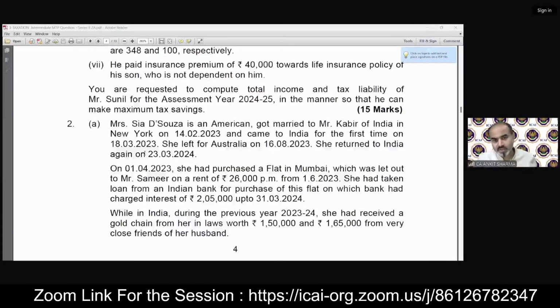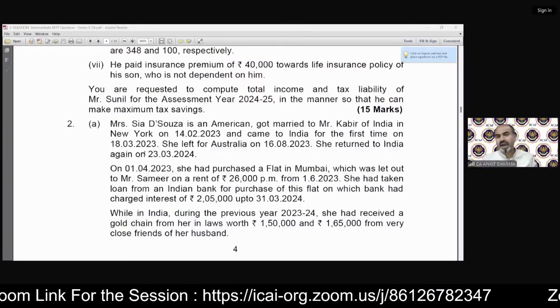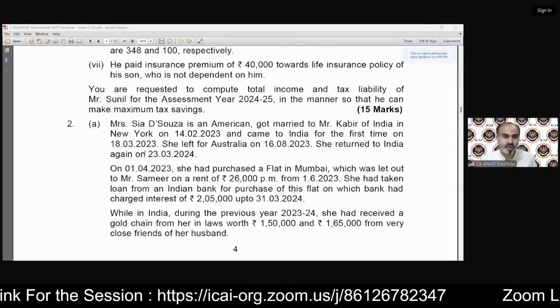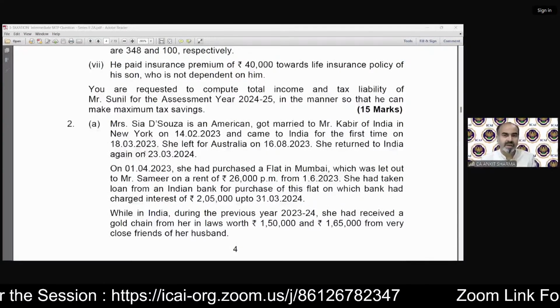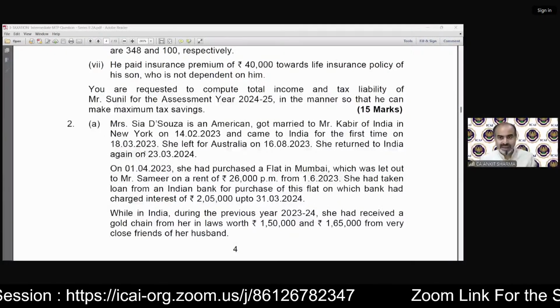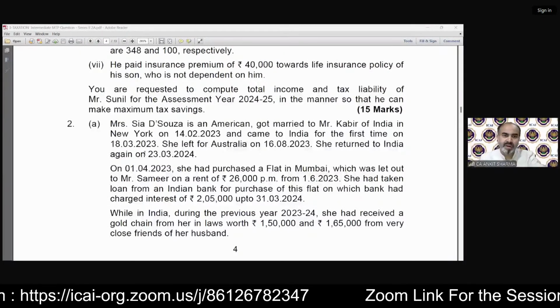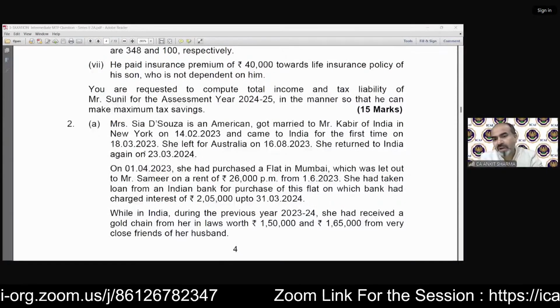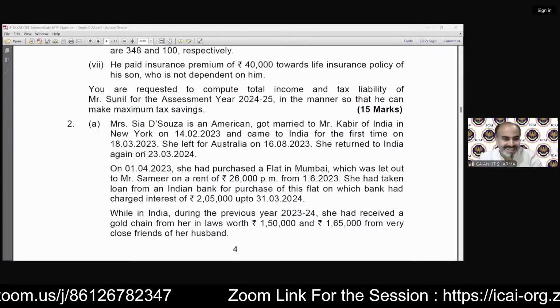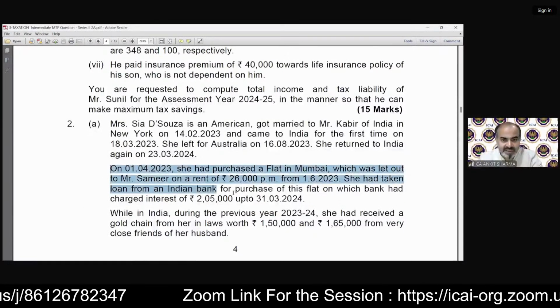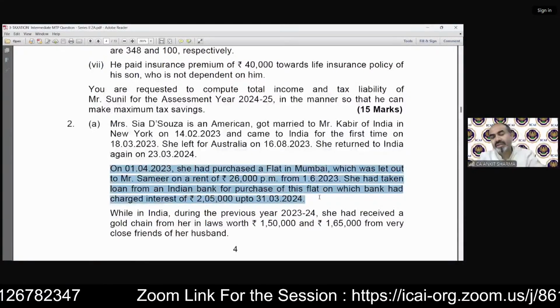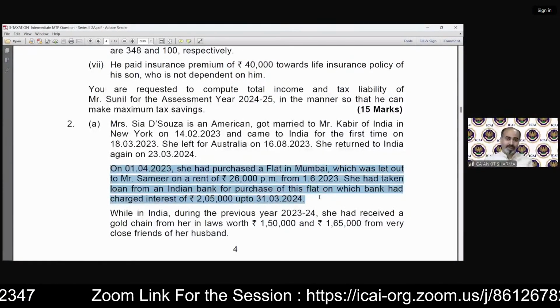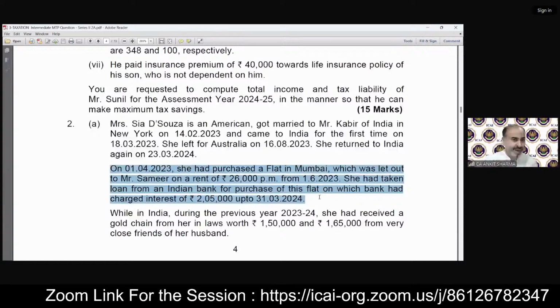Mrs. C.R. D'Souza is an American, got married to Mr. Kabir of India in New York on 14th February 2023 and came to India for the first time on 18th March 23. She left for Australia. That is the information part for the purpose of her residential status, etc. The second paragraph is related to our income from house property concept. So we need to solve only this part.